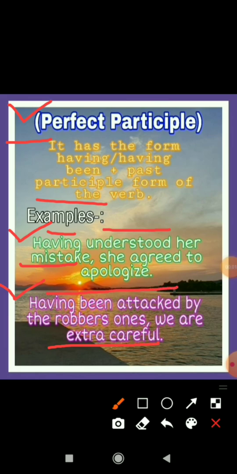And here also we are talking about two sentences, where the second sentence is the outcome of the first one. Having been attacked by the robbers once, now we are extra careful. Now let's move forward to see the next topic.